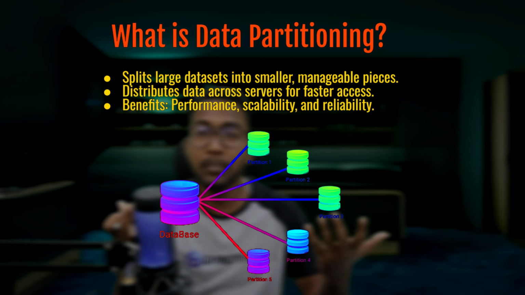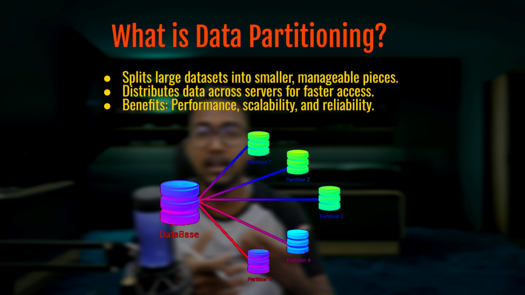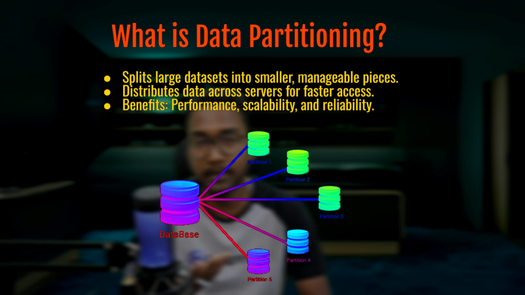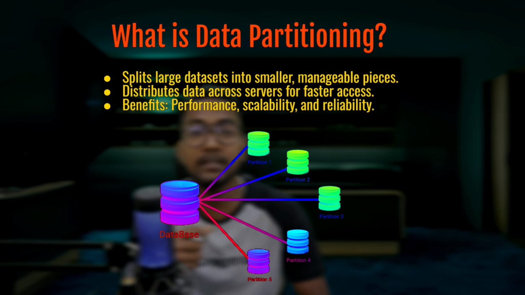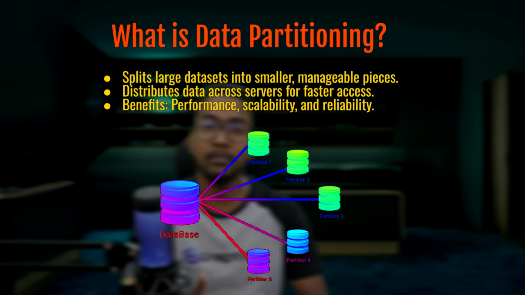Now, why is this important? First, splitting data into smaller chunks allows each server to access and process its portion of data much faster. This makes the system more responsive and improves overall performance. Secondly, partitioning enables scalability. As the volume of data grows, we can simply add more servers to handle the increased load without affecting the performance of the system. And it also improves reliability.